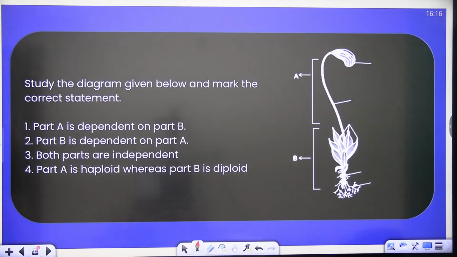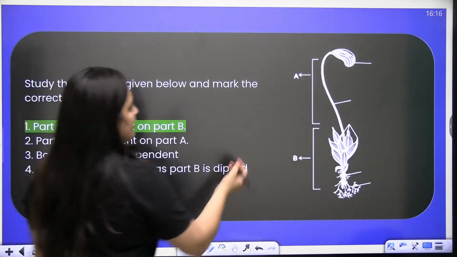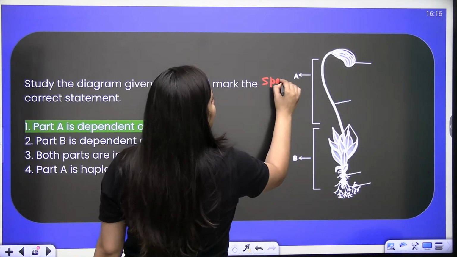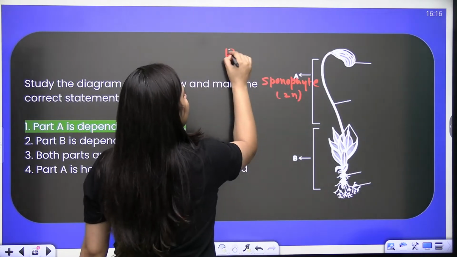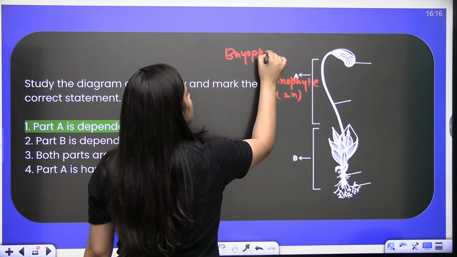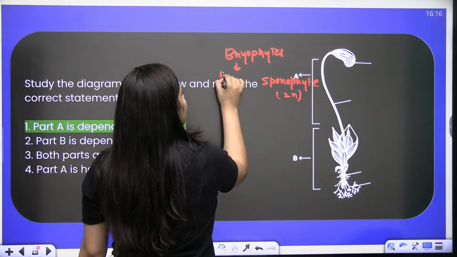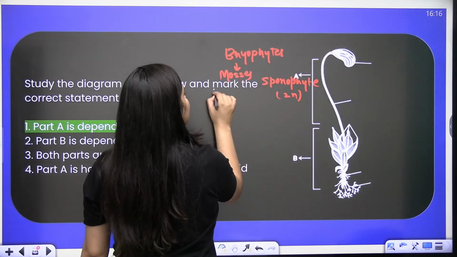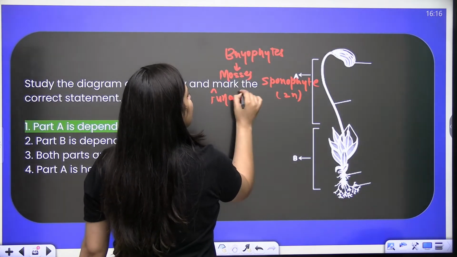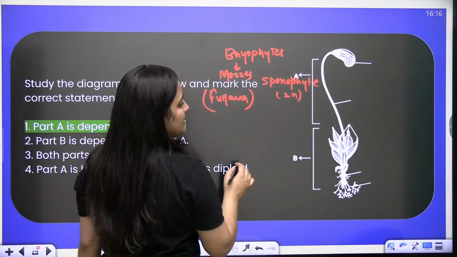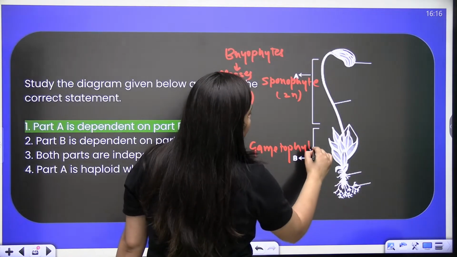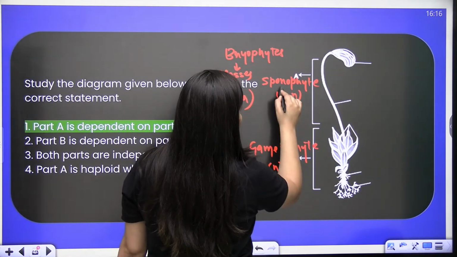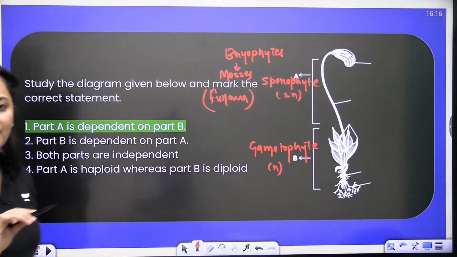Study the diagram given below and mark the correct statement. Of course it is 1. But A here is sporophyte, and you know that sporophyte is diploid, and it is the example of bryophytes, the example of mosses, basically Funaria. So obviously this sporophyte is dependent on this gametophyte. This leafy part is the gametophyte. Gametophyte is haploid, independent, and this one is diploid, dependent.